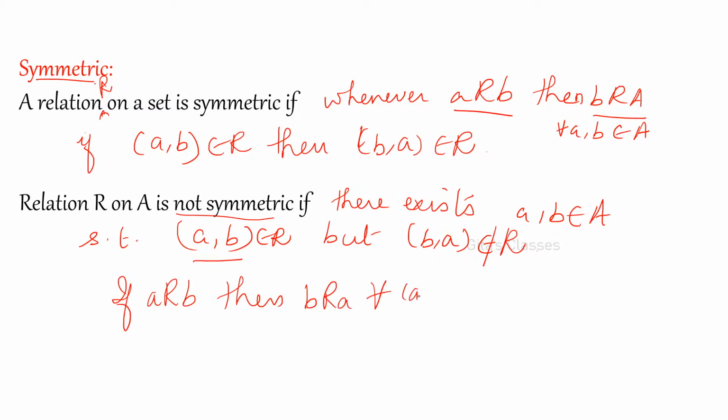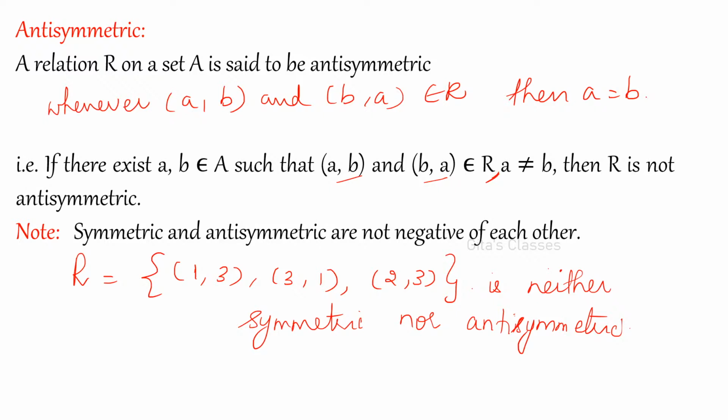For all A comma B in A. Okay, this is symmetric. Next is anti-symmetric. This is again very, very important. Try to understand this, because all these definitions are important for equivalence relation and partial order, right? One definite question you can expect from either equivalence relation or partial order.